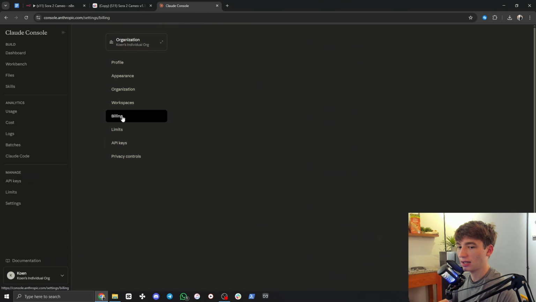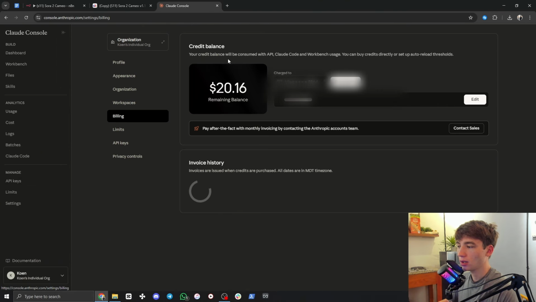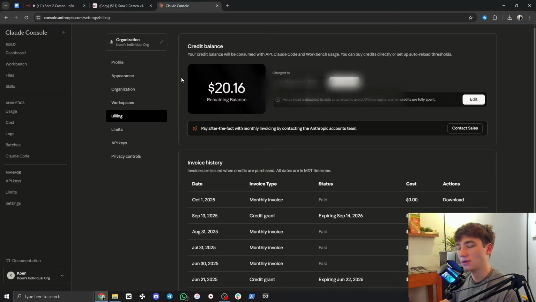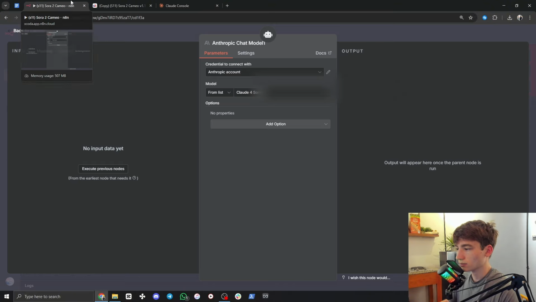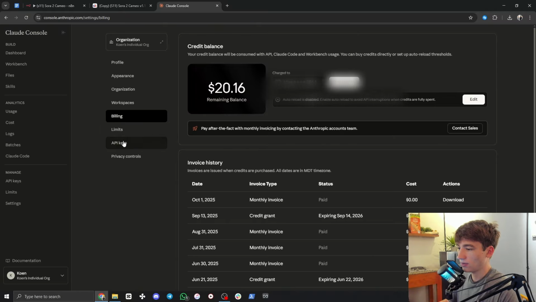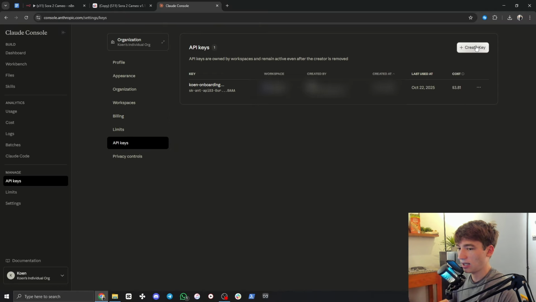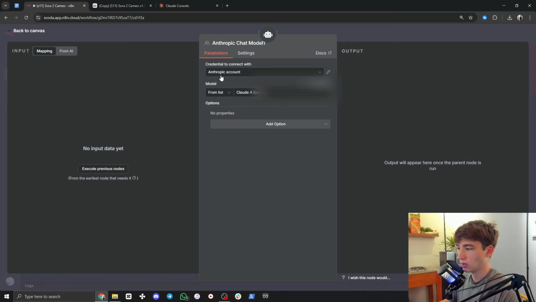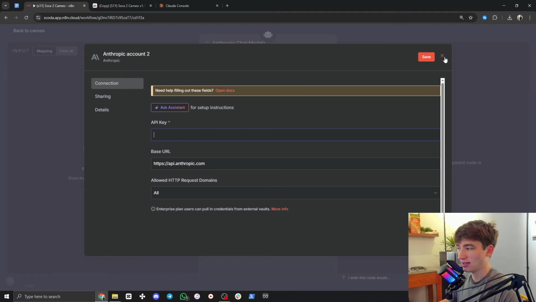Then on billing right here, you can just add a little bit of credit, maybe like $5, $10. And every time it runs through, it will just use a small amount of that credit. This allows us to essentially use Claude, which is like ChatGPT, if you don't already know, through n8n. Once you have your API key, after you create it, bring that into n8n, click create new credential, paste it right there, and hit save, and you're all done.